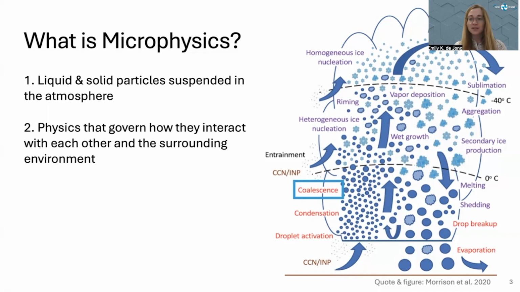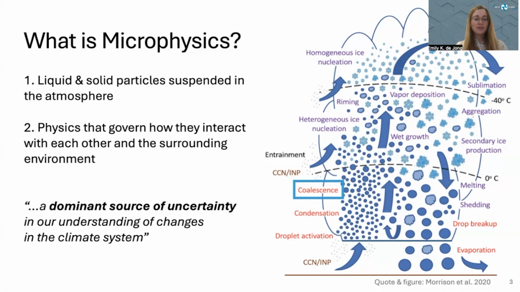As a result of this complexity, all of which is happening at the micron size scale, these microphysics are a dominant source of uncertainty in our understanding of changes in the climate system, simply because it's impossible to model all of this complexity at such a small scale in a large-scale weather or climate model.